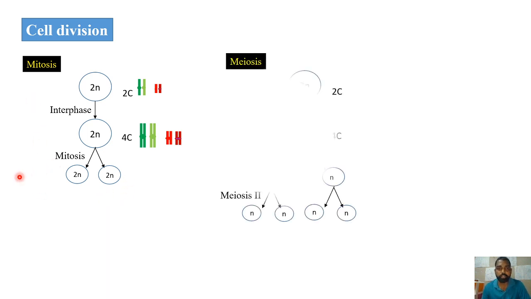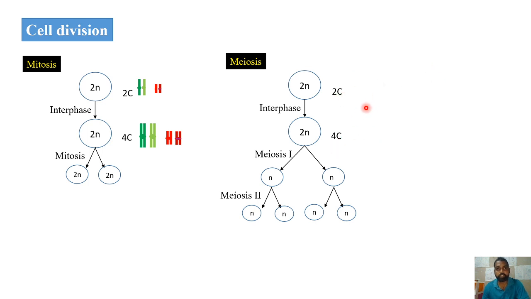Now in the case of meiosis, when one diploid cell undergoes meiosis, totally 4 haploid cells are produced. Interphase is the same, where the replication of DNA will occur, which makes the 2C into 4C again; that is, the DNA content is doubled, but the chromosome number will remain the same.